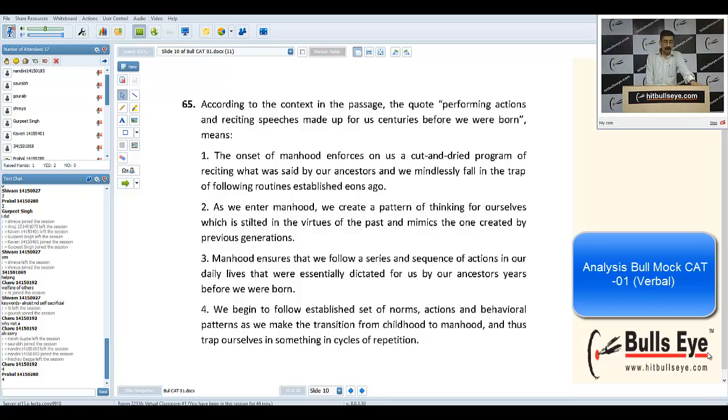We begin to follow established norms, action, behavioral patterns as we make the transition from childhood to manhood, and thus trap ourselves in a cycle of repetition. I think in the last few paragraphs he has mentioned clearly that it is not exactly the literal meaning of the word recital. So that's why, again.